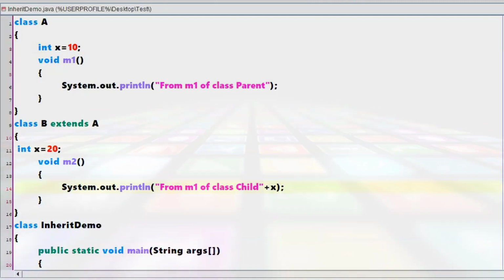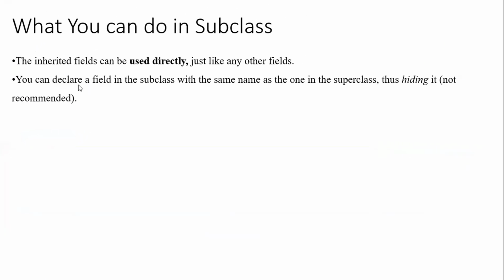So what was the point that was discussed with respect to the PPT? Your PPT was saying something like this: you can declare a field in the subclass with the same name as the one in the superclass, thus hiding it, not recommended. I have declared int x is equal to 20, that is the field in the subclass. Even I have declared int x is equal to 10 in the superclass.